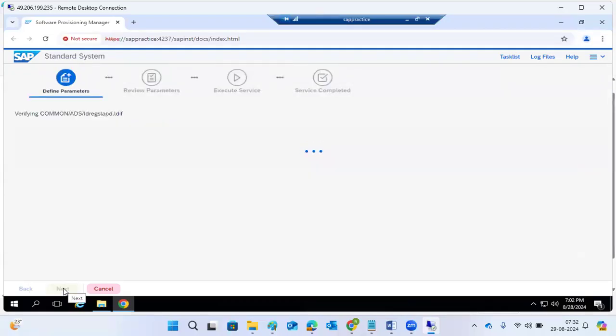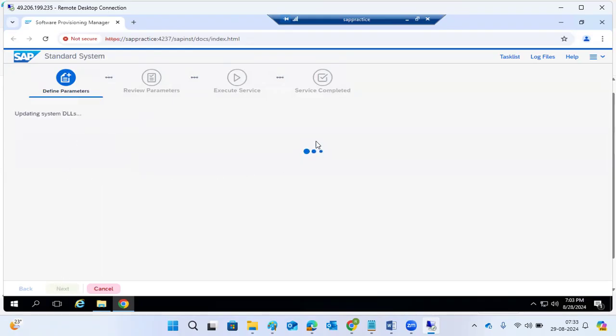Our duty from here onwards, once the SWPM tool is launched, is to click on the next button and see whatever it is asking. Then we provide the details, click next, provide the details, click next, next, next. Until you complete the different parameter sections, you need to keep clicking the next button.